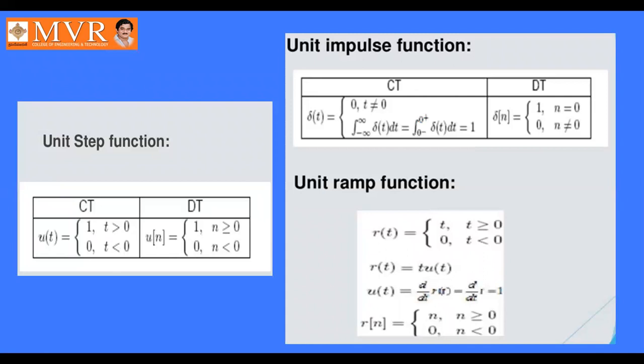Next, coming to the unit impulse function. It is defined like this: delta of t is equal to 0 at t not equal to 0, and the integral from minus infinity to infinity of delta of t dt, which equals the integral from 0 minus to 0 plus of delta of t dt, is equal to 1 for a continuous time signal. For a discrete time signal, delta of n equal to 1 at n equal to 0 and is 0 at n not equal to 0. Next, the unit ramp function.